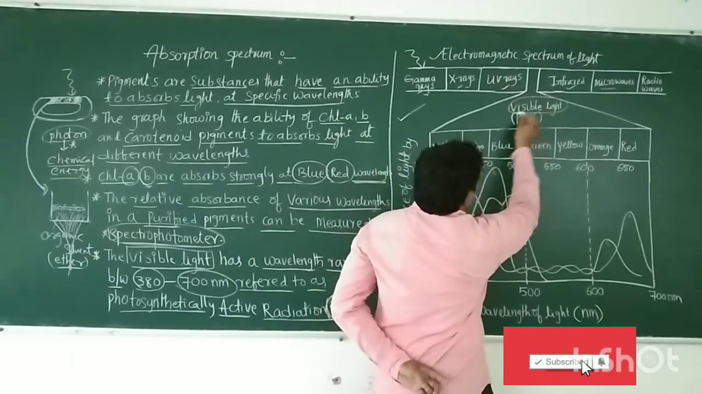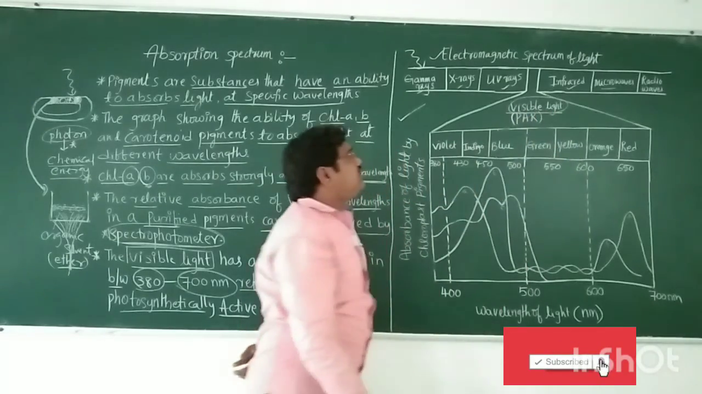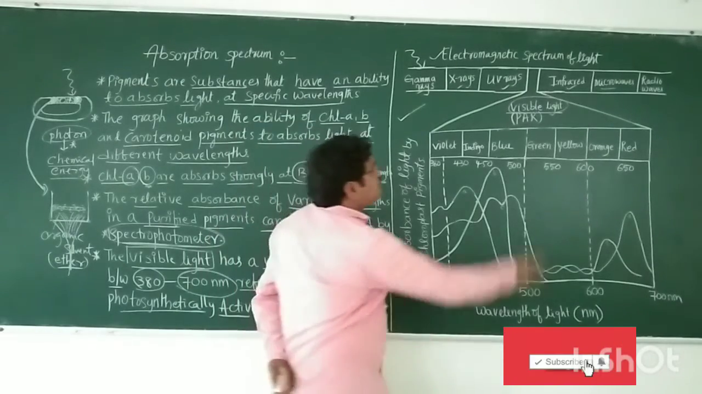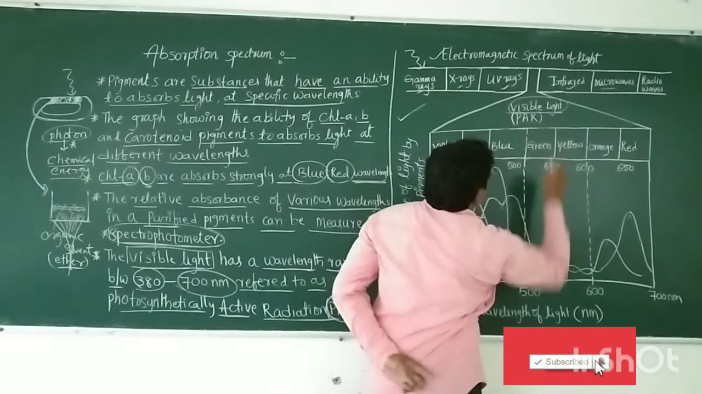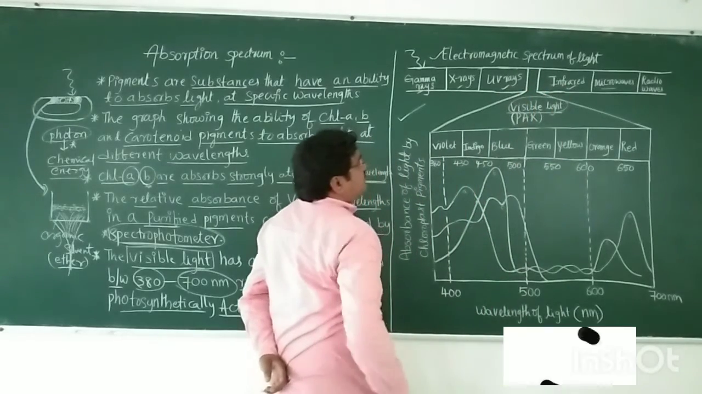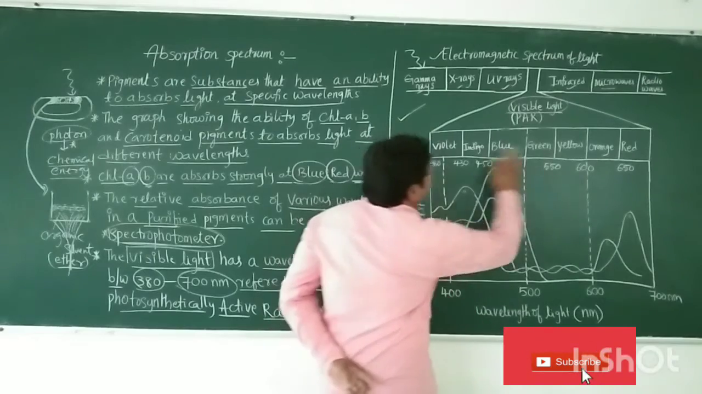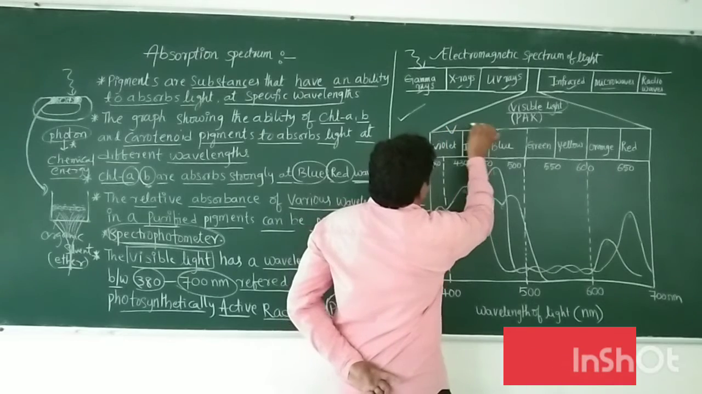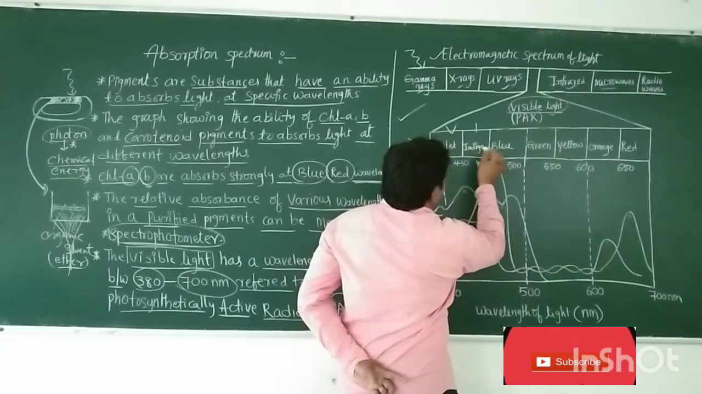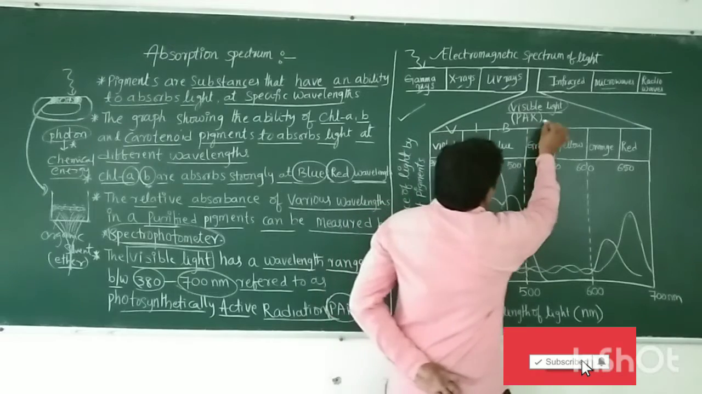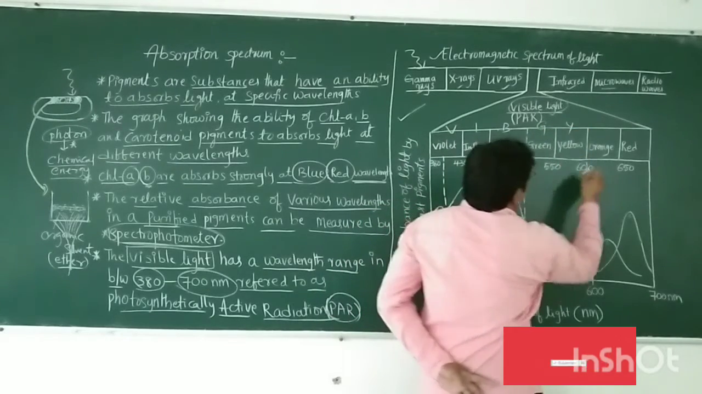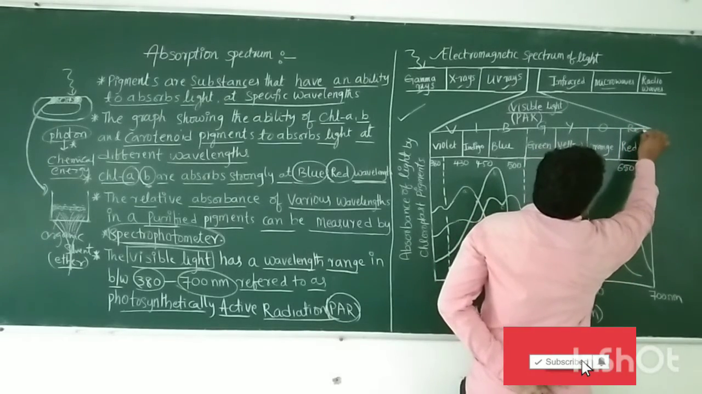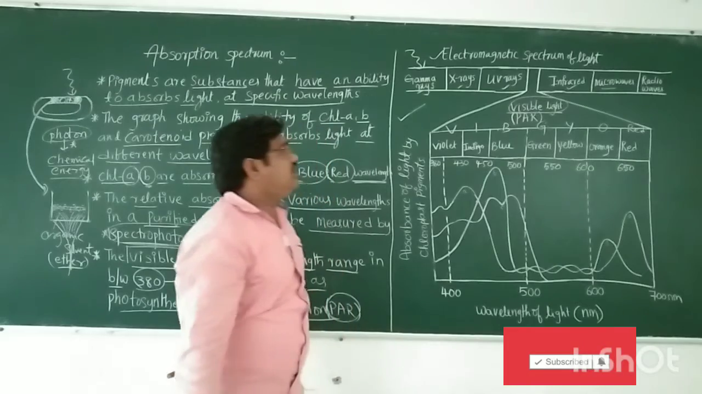This visible light is present between the UV rays and infrared rays. In visible light we can observe seven colors. These seven colors are nothing but VIBGYOR: violet, indigo, blue, green, yellow, orange, and last one is red. This is VIBGYOR in visible light.